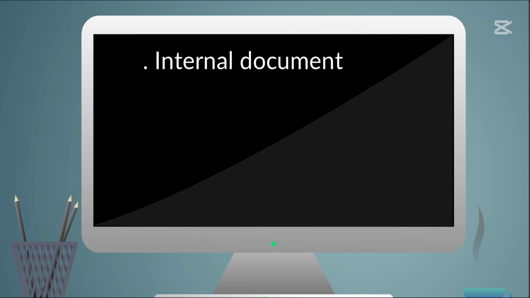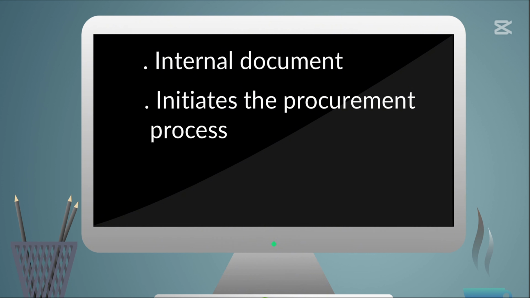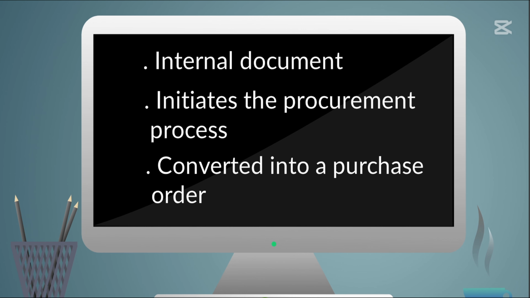A purchase requisition is an internal document, meaning that it is used by employees to communicate that they need to buy something to the purchasing department. It also initiates the procurement process. So at that stage, we don't talk about prices or suppliers yet. This will be the case in the purchase orders. If approved by the purchasing department, a purchase requisition is converted into a purchase order.